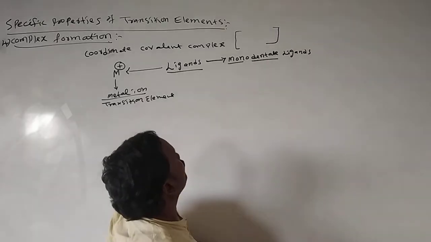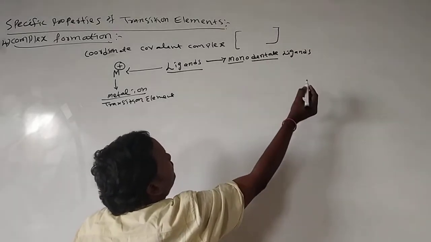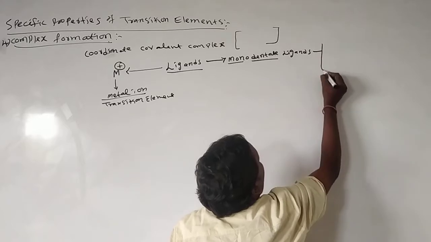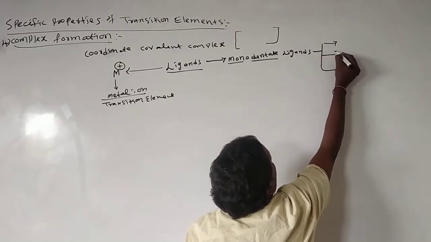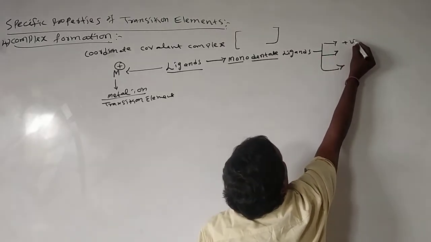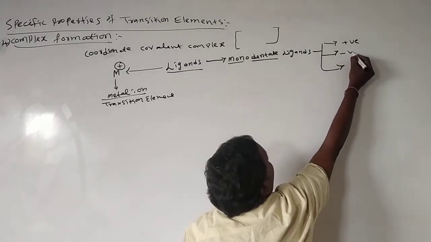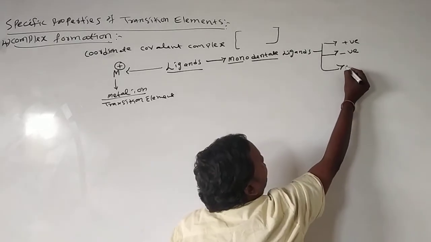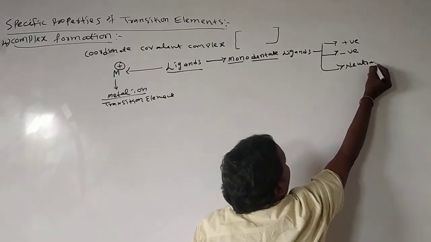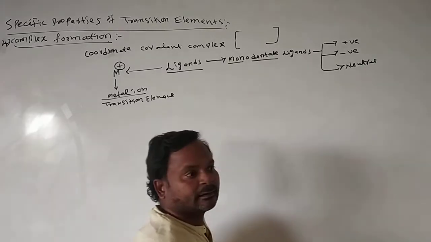We call them monodentate ligands. These monodentate ligands are again classified into three types: positive monodentate ligands, negative monodentate ligands, and neutral monodentate ligands.